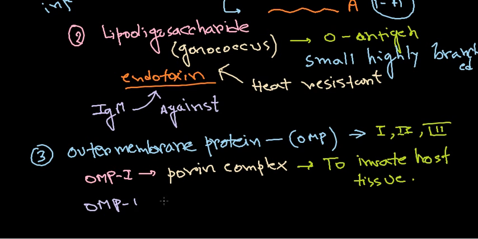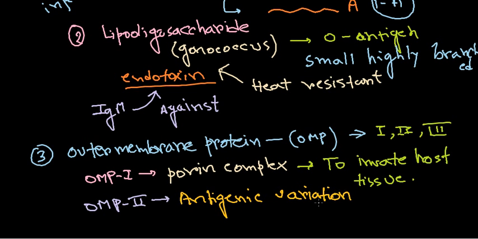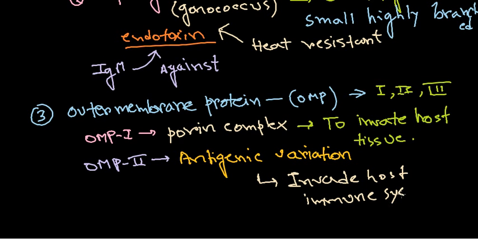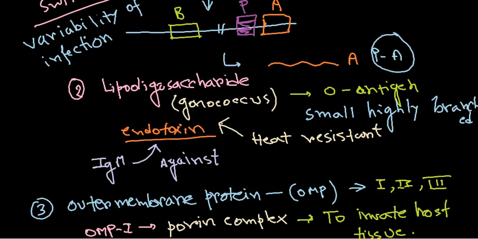So let me write it here. Not OMP3, let us talk about OMP2. OMP2 is an important factor because OMP2 is another important thing after this gene switching activity that we have just discussed. And this OMP2 can also go through antigenic variation. As a result of that, they help us to evade the host immunity or immune system, right? So in a whole, we have talked about all these things.